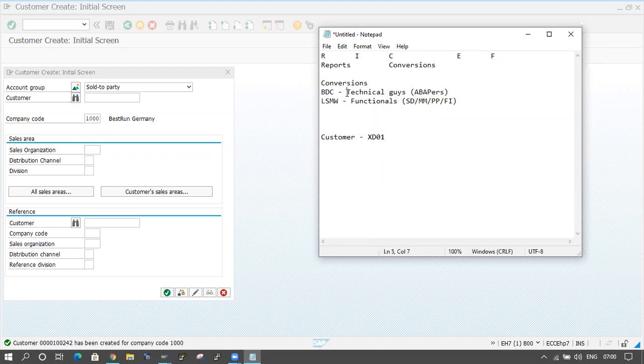Okay, so BDC stands for batch data conversions. LSMW stands for legacy system migration workbench.